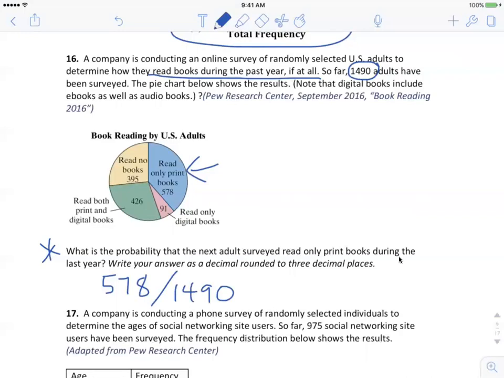And then I would just grab my calculator and do that out. 578 divided by 1490. We're getting 0.388 on that. So about 0.388, rounded to 3 decimal places. Notice what you're doing there is you're making a probability based off of previous data, right? We're using previous data to make a prediction about the next person surveyed. That's the empirical idea. We have to have that previous data to make the prediction for what people tend to read and how they read.